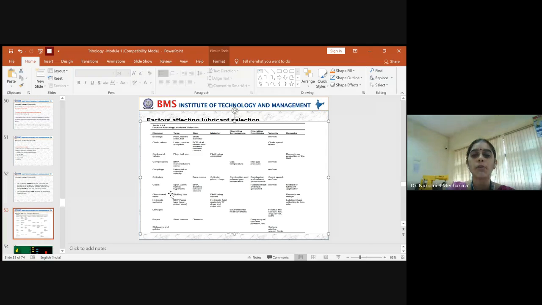So based on all these concepts, you should provide a remark that this specific grade of lubricant is good enough for this particular type of movement to be achieved. This is a proper benchmark, a table you have to make in order to select a proper lubricant.